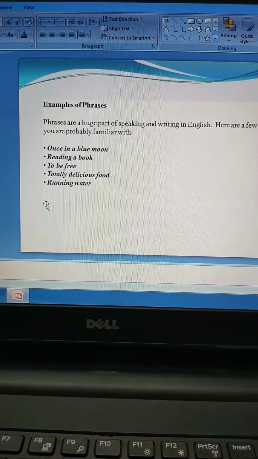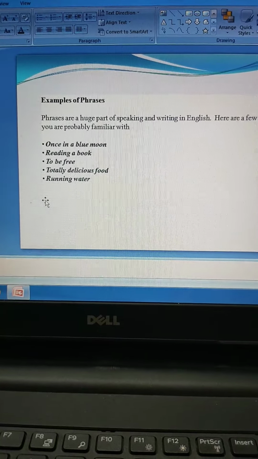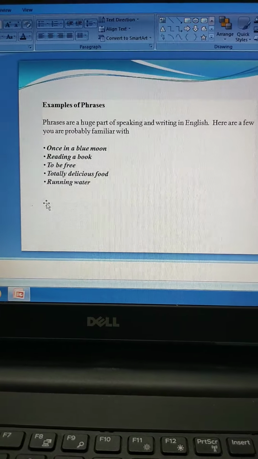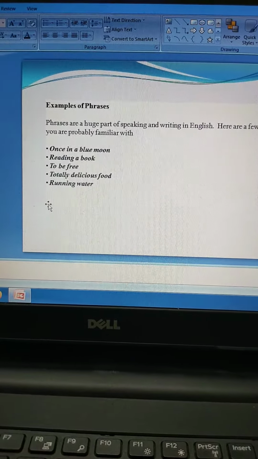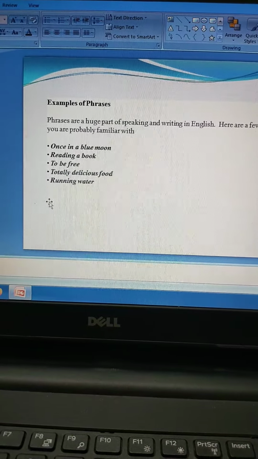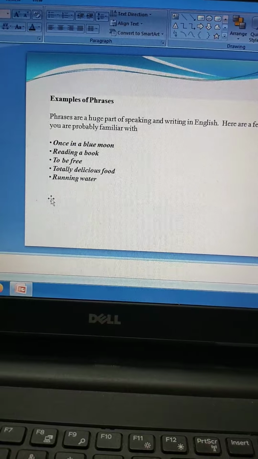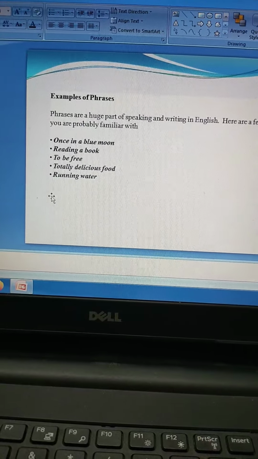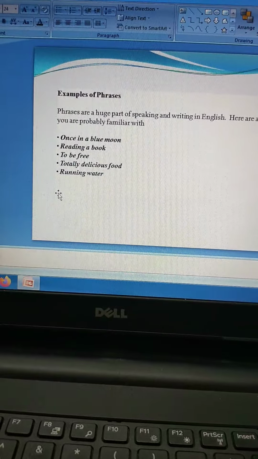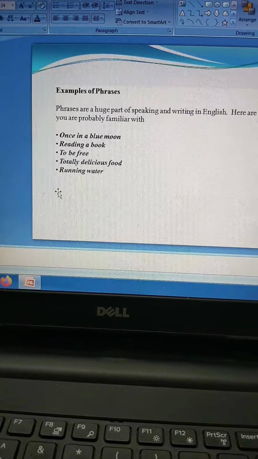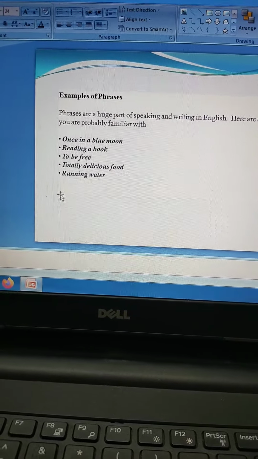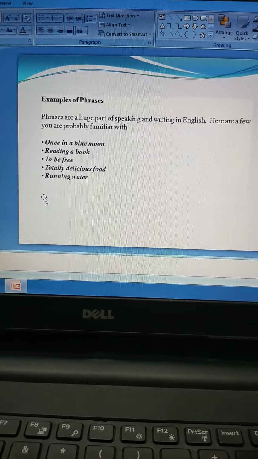Now the example of phrases here is once in a blue moon. What happened once in a blue moon? Now once in a blue moon is also an idiom, alright? And then reading a book. Who's reading a book? What is happening after you read the book or during reading that book? To be free, totally delicious food, running water. All these are groups of words which are conveying half the meaning, okay, but are not giving you complete sense. So such groups of words are called phrases.